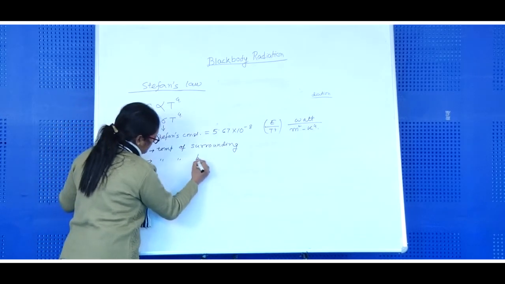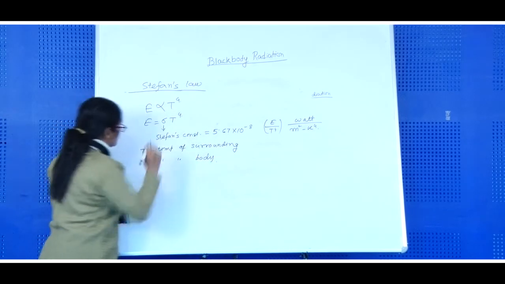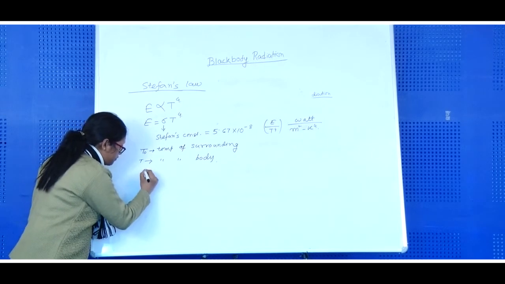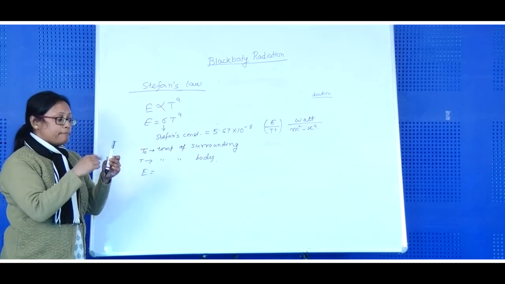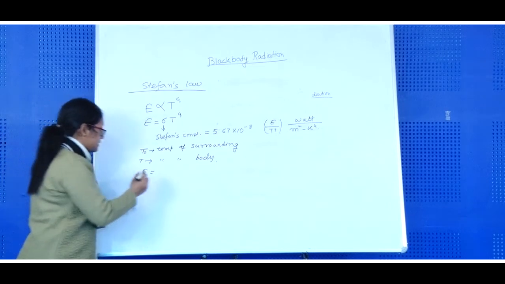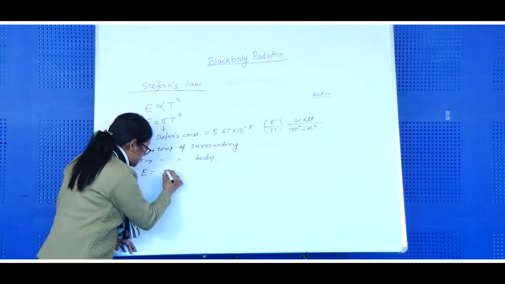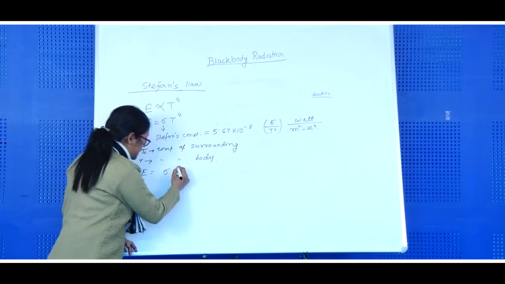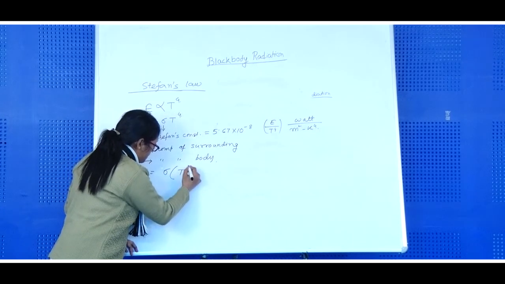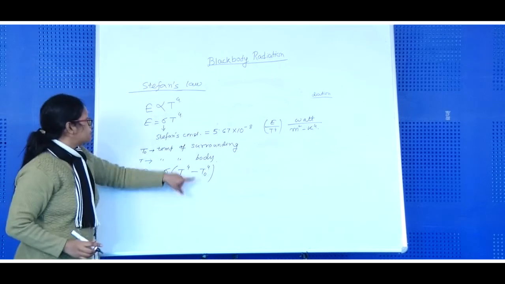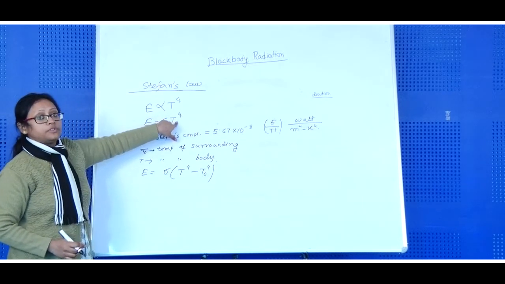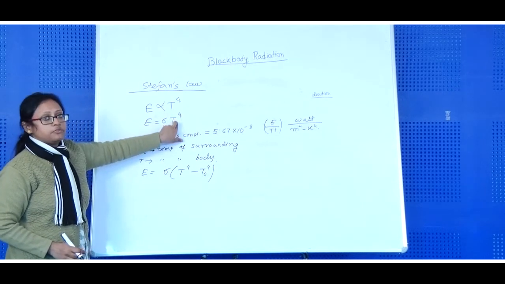So we can measure the amount of energy emitted by this body per unit time per unit area, that is equal to Stefan's constant times T to the power 4 minus T0 to the power 4, because it is directly proportional to the fourth power of the absolute temperature.